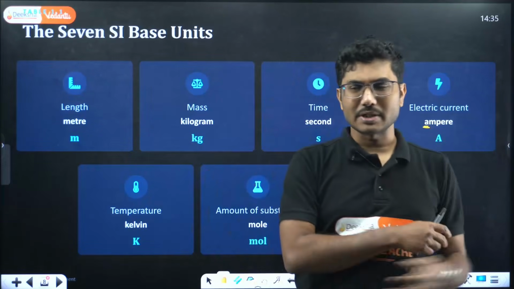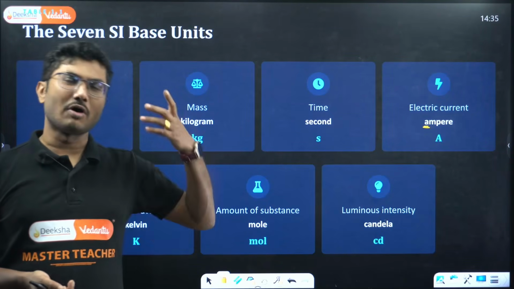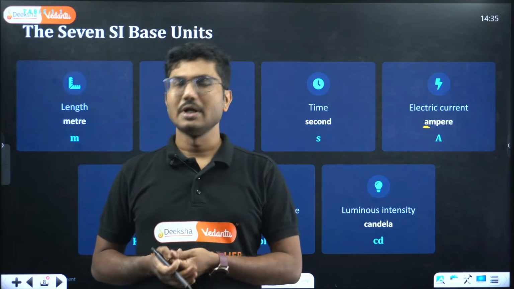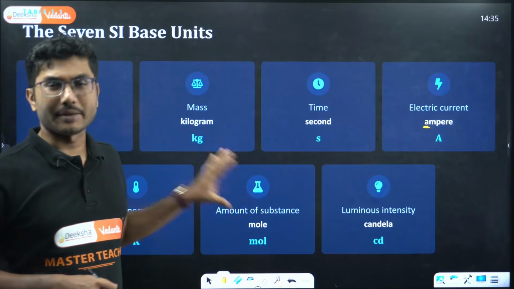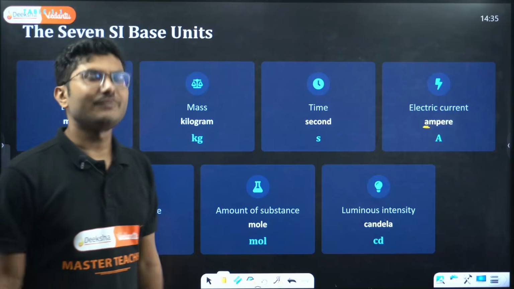There are some plus minus obviously, but 12 grams of carbon is equal in moles to 16 grams of oxygen. So in terms of the number of particles present in the object, that also has to be a fundamental unit.